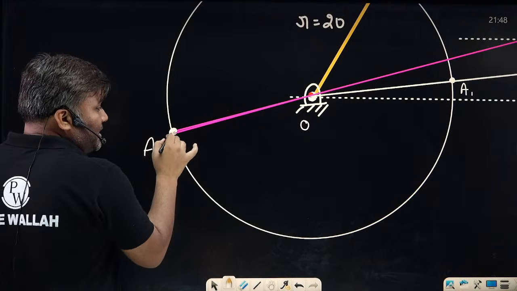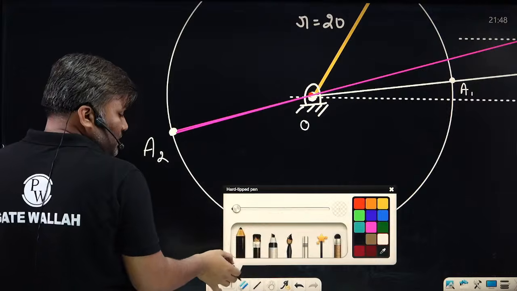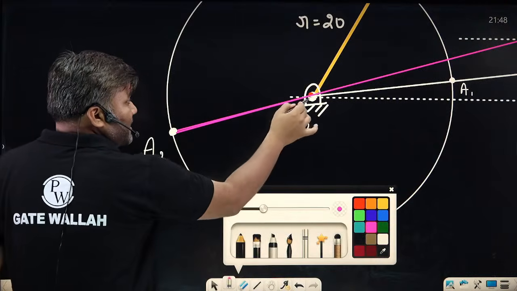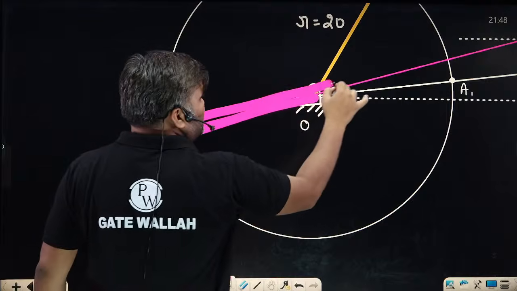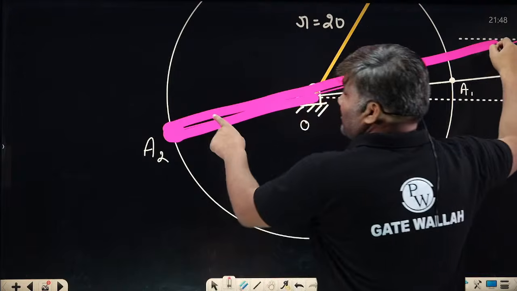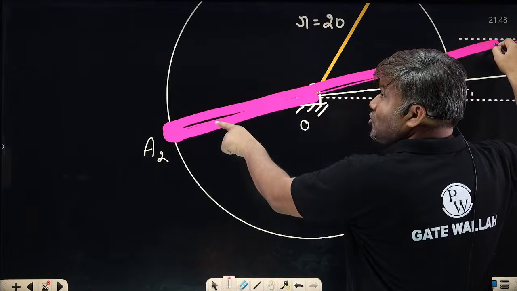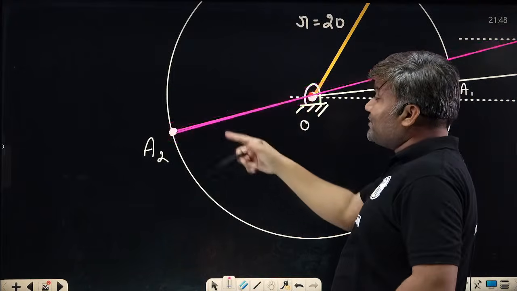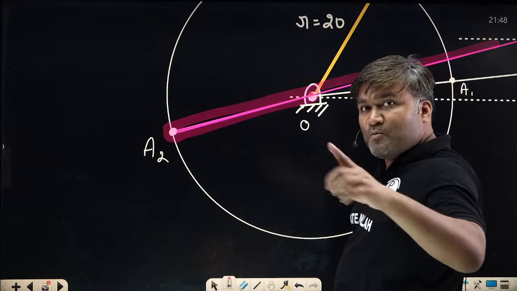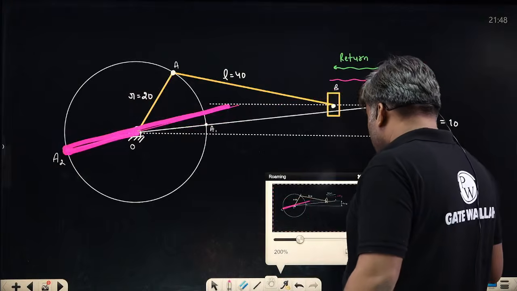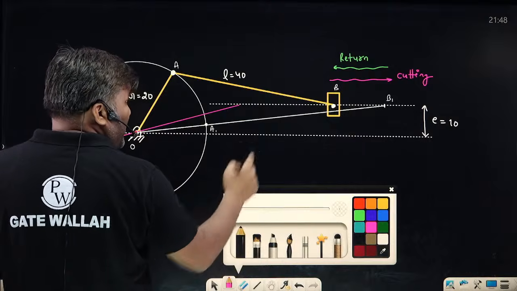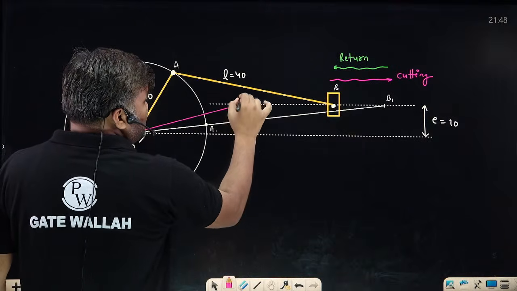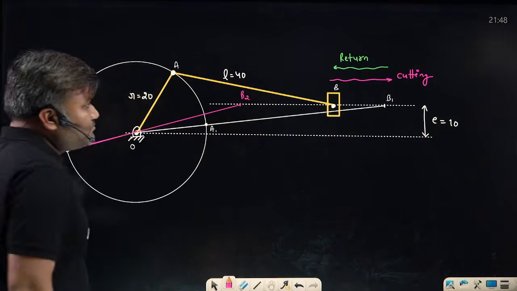Point A is at the A2 location, and just above it my crank is here, and just on it my connecting rod is there. This I have made. Both are just coinciding. That's why you are seeing only one line, but I have drawn two lines. I hope you can see this clearly. So the extreme positions I have drawn, and the corresponding point B, the cutter, will be somewhere here at the B2 location.